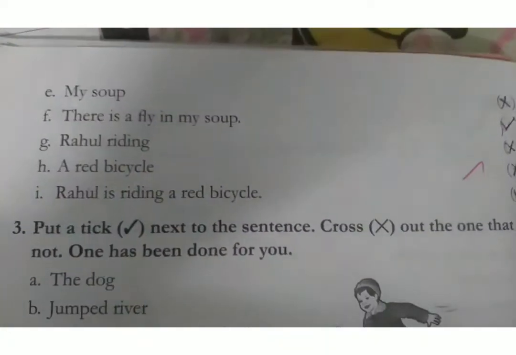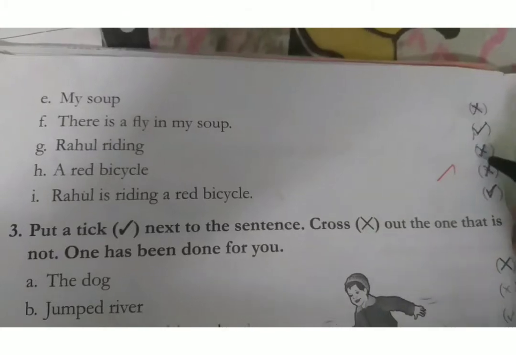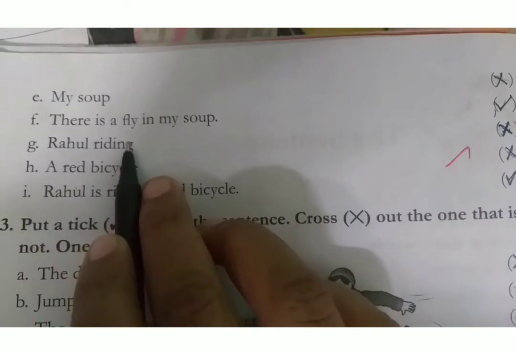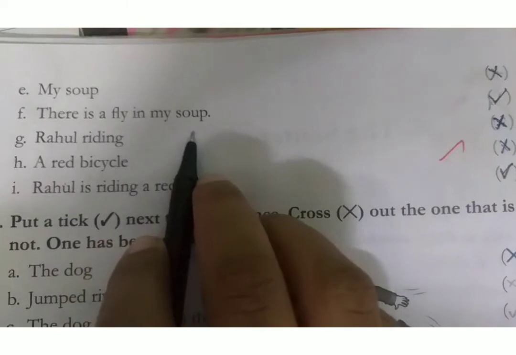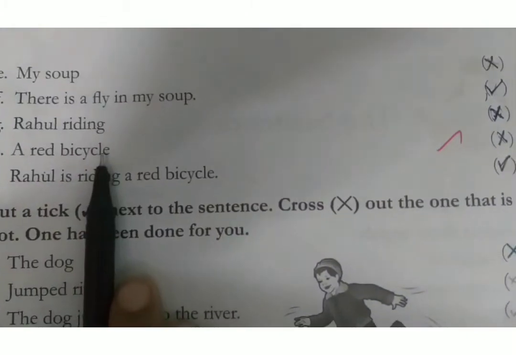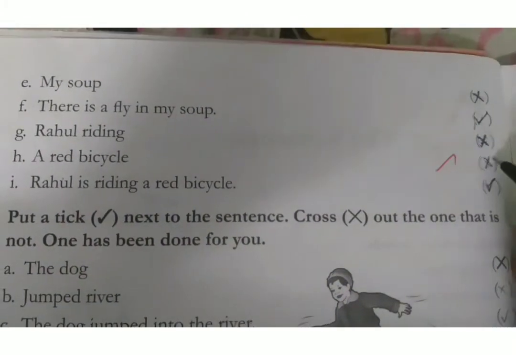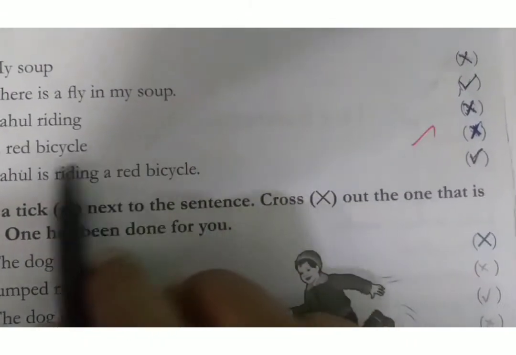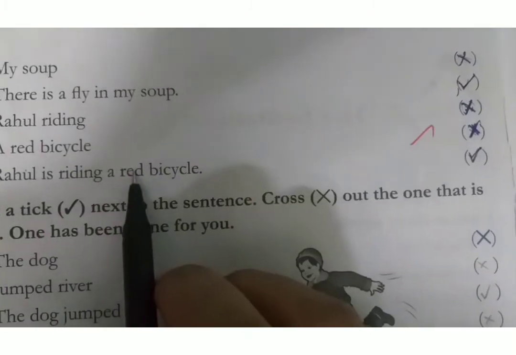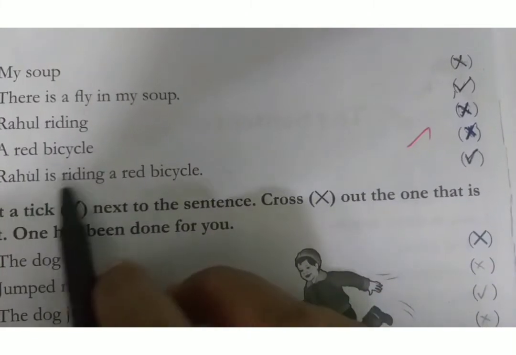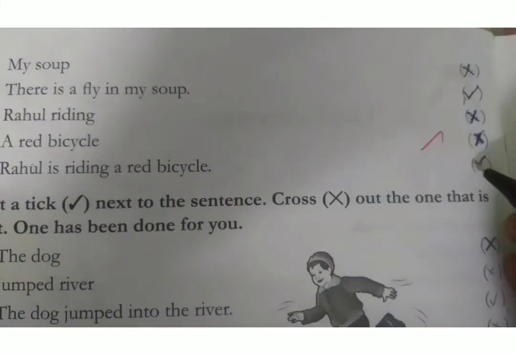"Rahul riding." Rahul riding is only two words, so this is not a sentence. It has only a noun and a verb, and nothing to finish it with a correct preposition or any other noun. So this is not a sentence. "A red bicycle." This is only a noun, so this is wrong. This is not a sentence. "Rahul is riding a red bicycle." This is a noun, a verb, and again an adjective and a noun. So this is the correct sentence. "Rahul is riding a bicycle." This is the correct sentence.